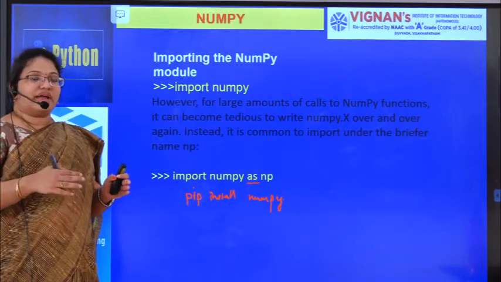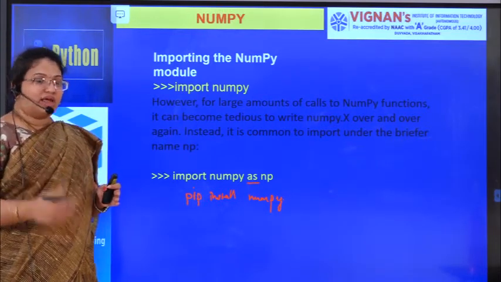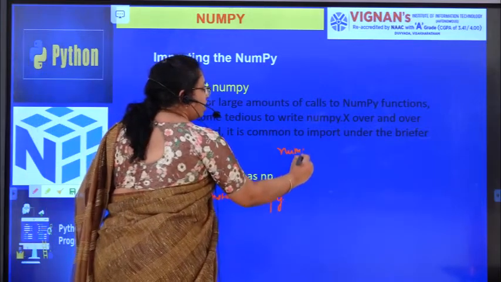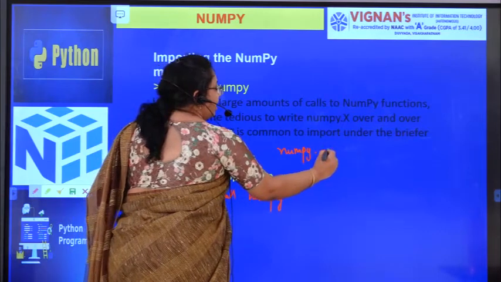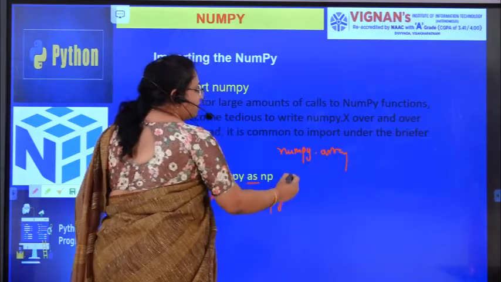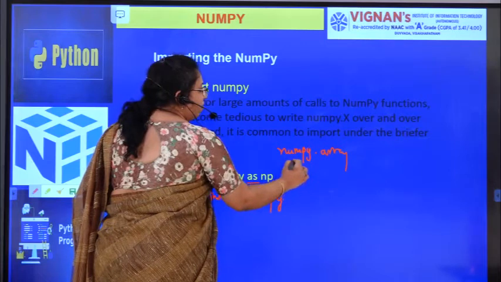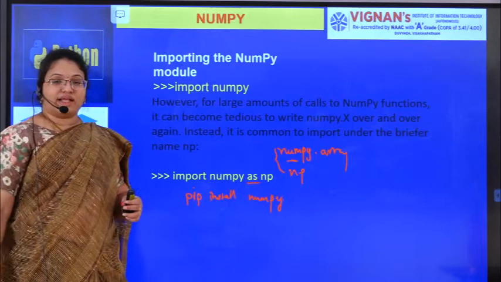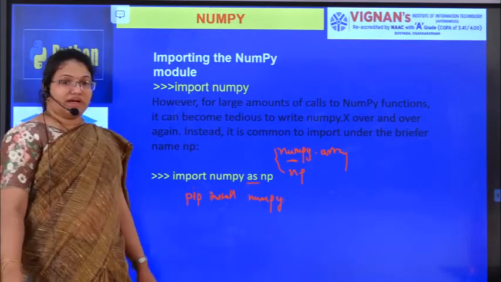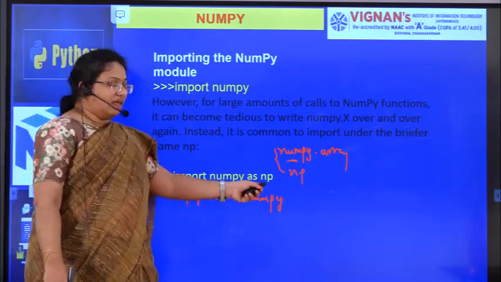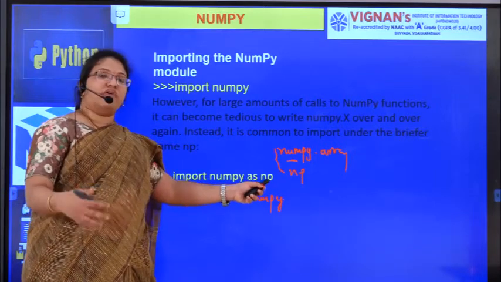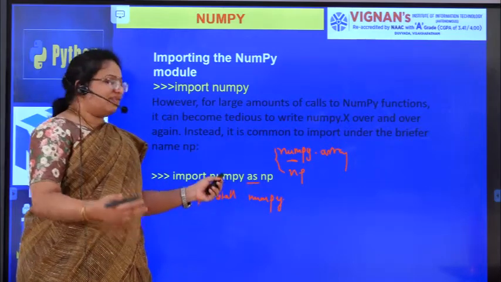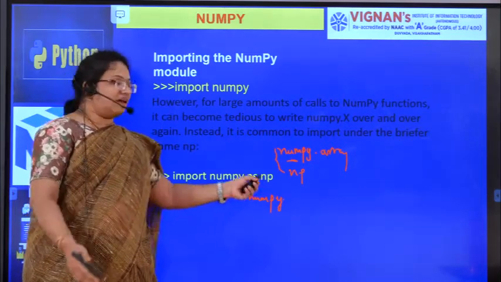If I want to create an array using NumPy, I would always have to write numpy.array. Instead of writing this, I can simply write np, using the aliasing effect. We provide this aliasing effect by using the keyword as. If you are interested in another name, you can write your own. Just for understanding purposes, since it is NumPy, we write np.